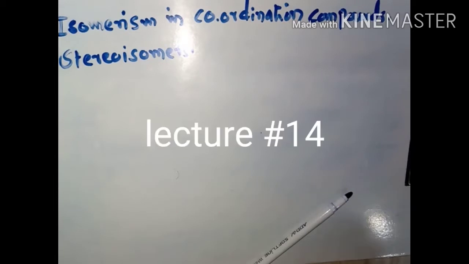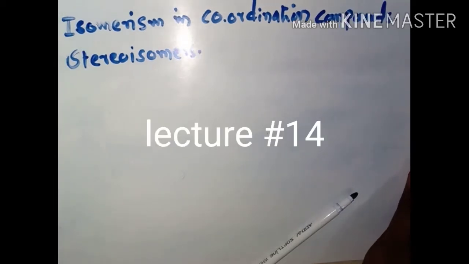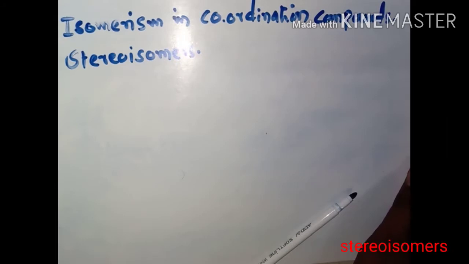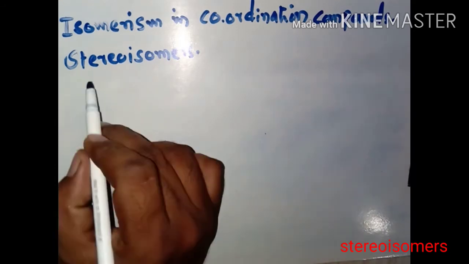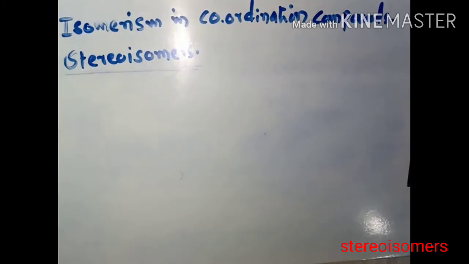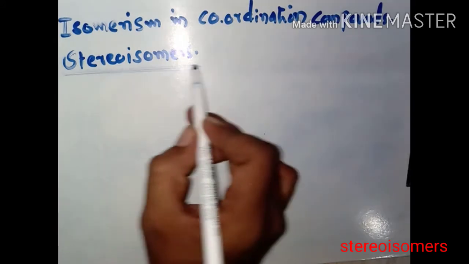Dear student, in the last period, we have seen the classification of isomerism in coordination compounds. Now, we shall discuss in this video in detail the classification of isomerism in coordination compounds. Isomers in coordination compounds are classified into stereoisomers and another class, constitutional or structural isomers. Now we shall discuss the stereoisomers.